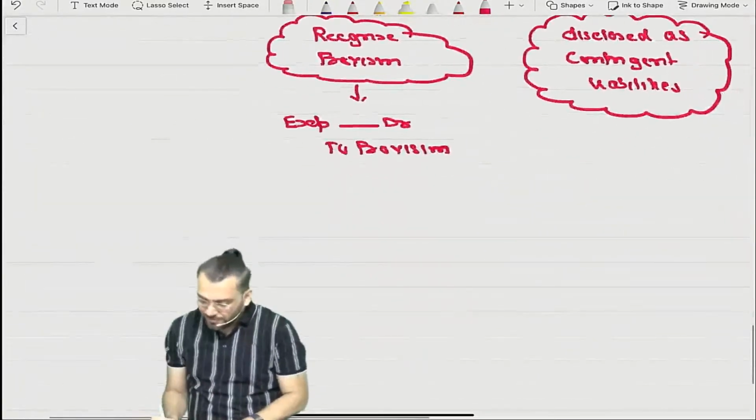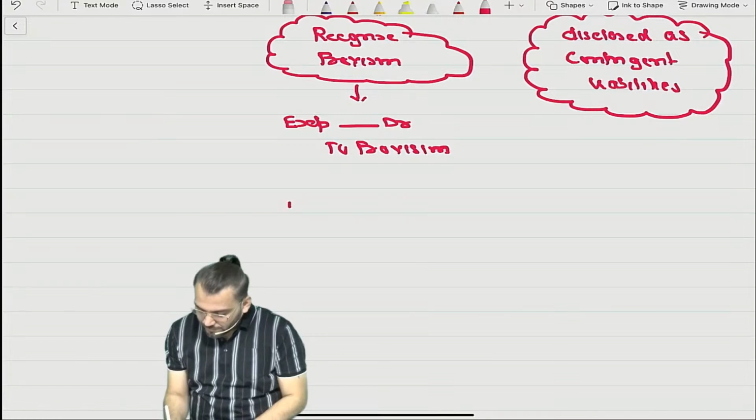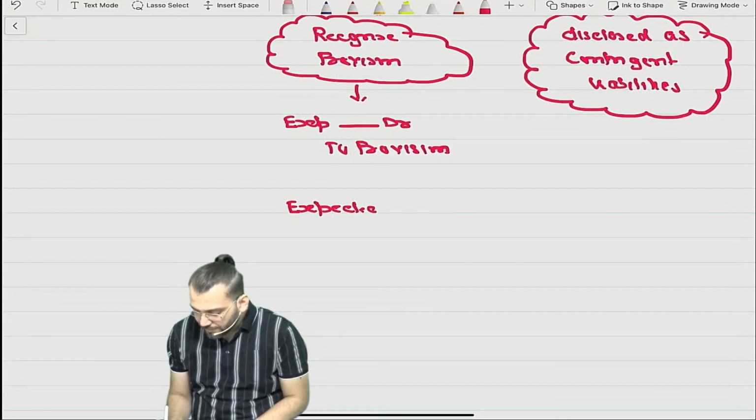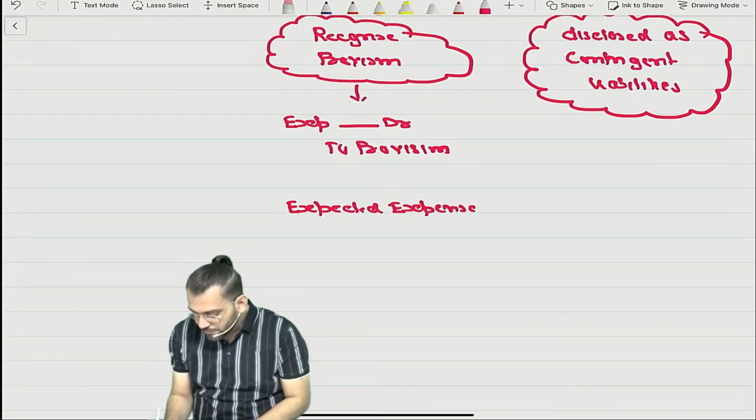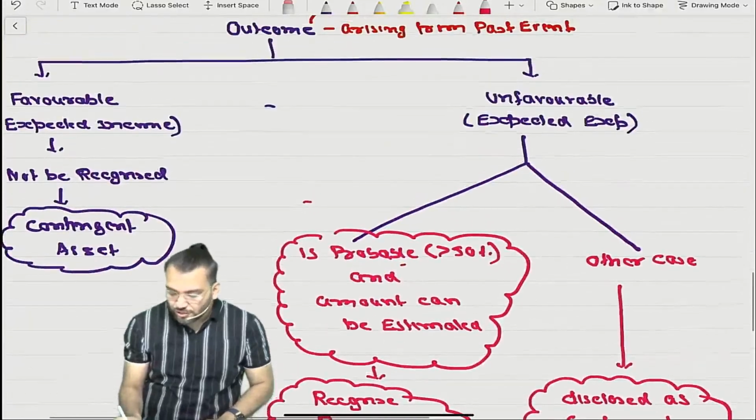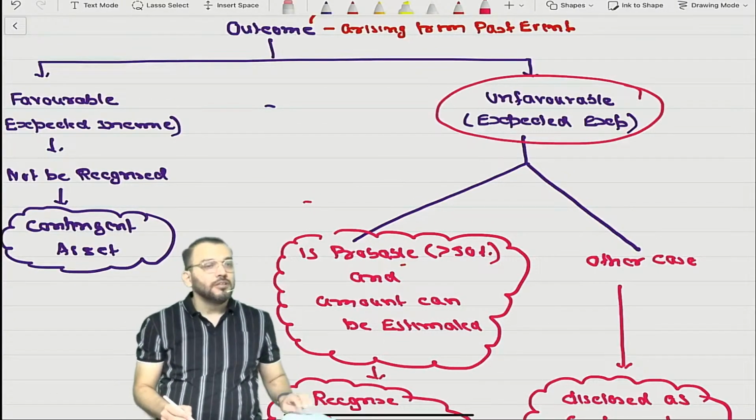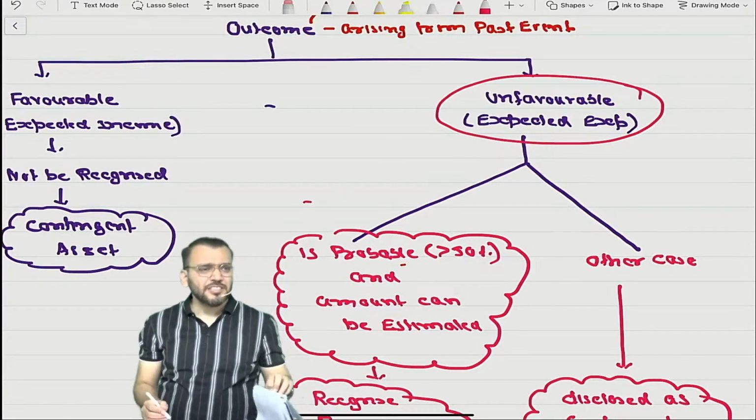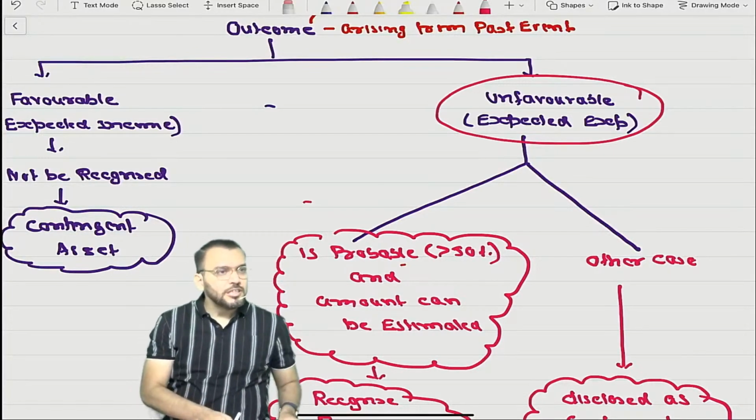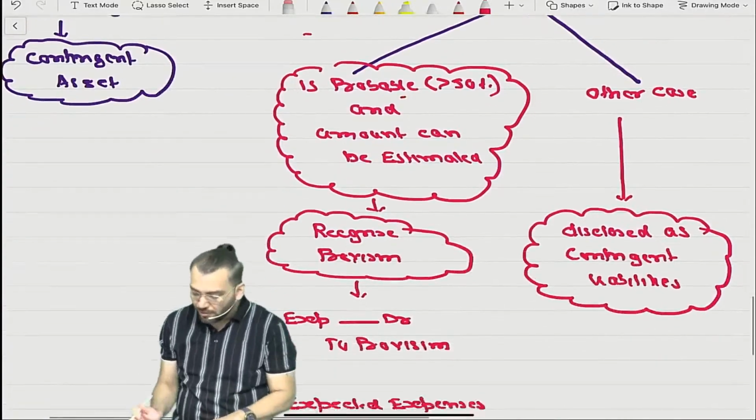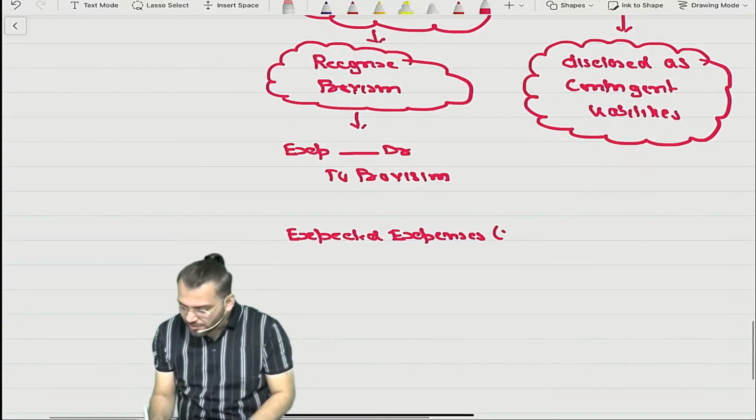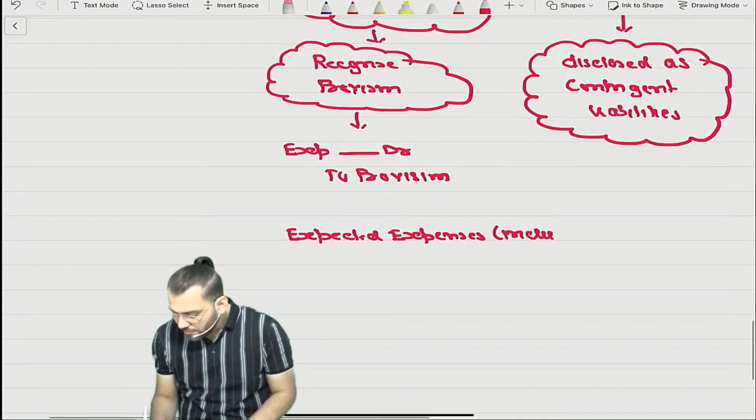Now let us go further. When I am saying expected expenses, we are discussing this unfavorable situation. So when I am saying expected expenses, it means including loss. It will include what? Loss, na? Including loss.